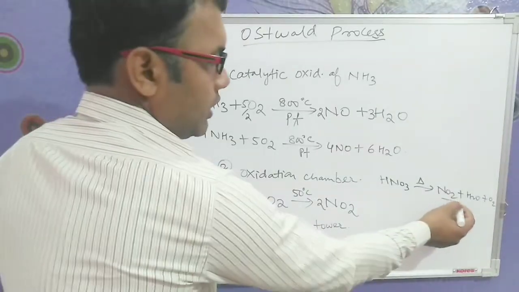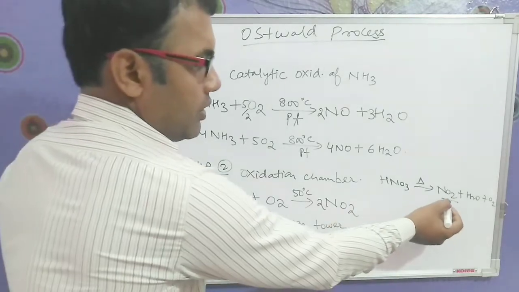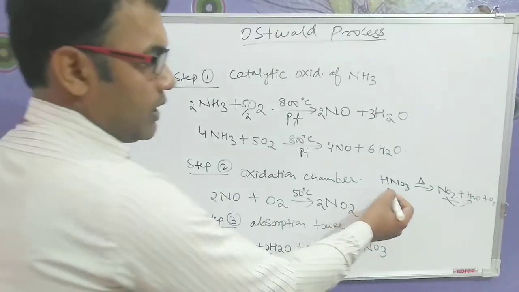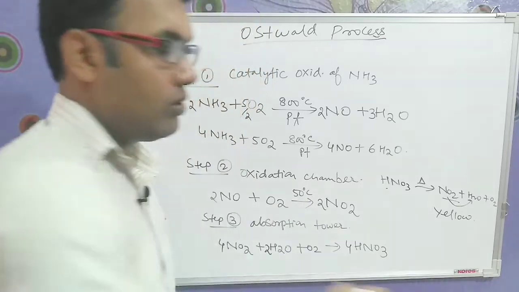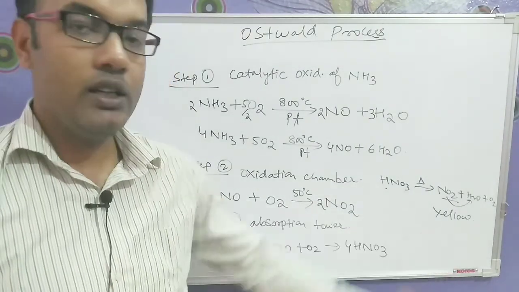We all know that nitrogen dioxide is reddish brown in color. So when this reddish brown color comes in contact with the acid, the colorless acid changes into yellow color. So the acid which you see in your lab will be yellow in color.